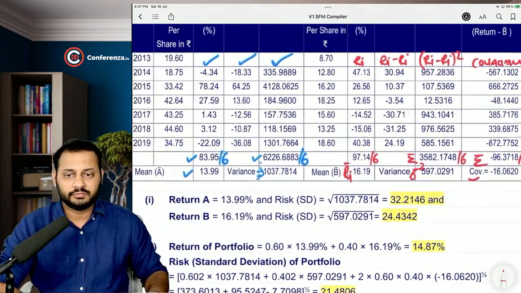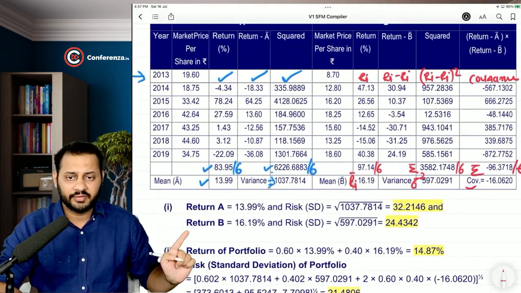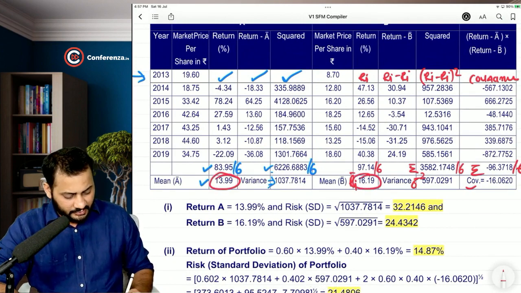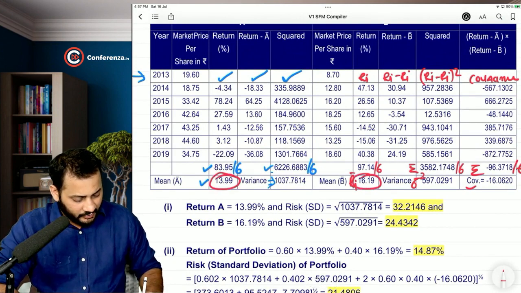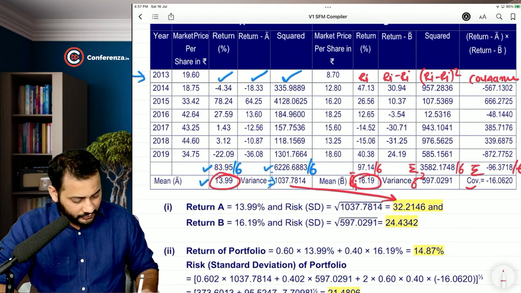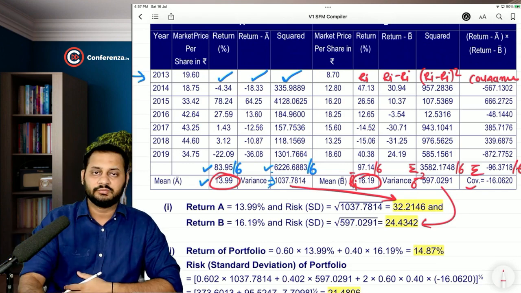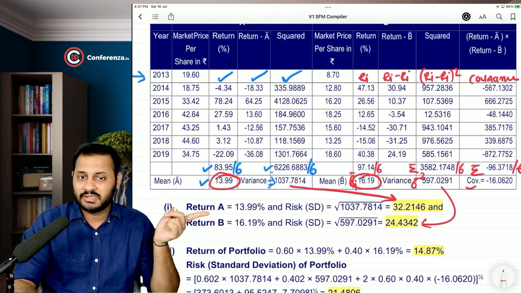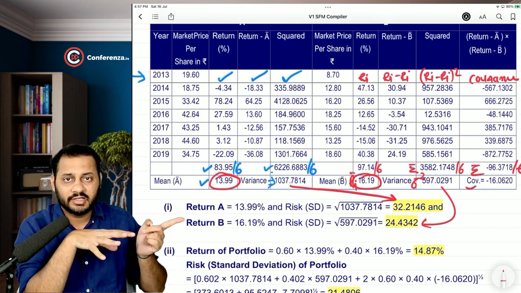Now they asked us about the return of A and B. This is the return of A and B. Then the risk of A and B: square root of this and square root of this. That was variance. When you do the square root, you will get the standard deviation. So all the figures are in percentage.